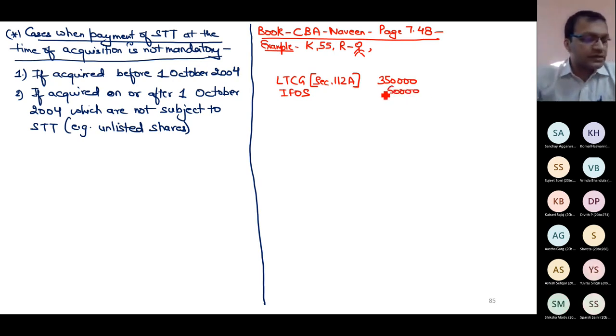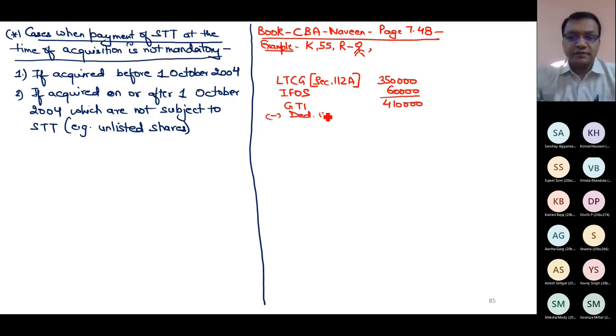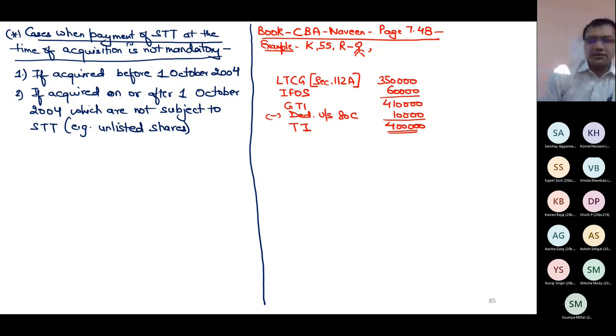Compute his tax liability on the assumption that he has deposited 10,000 in his PPF account during the year. So gross total income 4,10,000, less deduction under section 80C 10,000, total income 4 lakh. This is what the question is. Let us solve it now. Now we have to simply compute tax. This is what the question is asking.